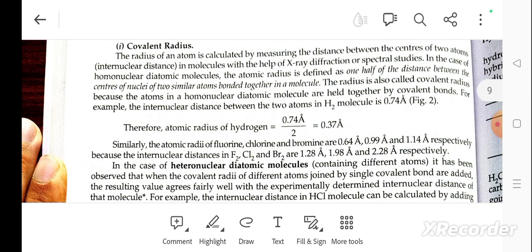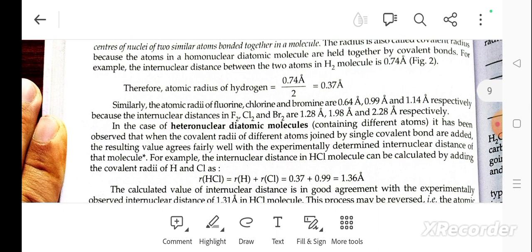For example, the internuclear distance in the H2 molecule is 0.74 nanometer, so the atomic radius of hydrogen is 0.74 by 2, equal to 0.37 nanometer. Similarly, the atomic radii of fluorine, chlorine and bromine are 0.64, 0.99 and 1.14 respectively, because the internuclear distances of F2, Cl2 and Br2 are 1.28, 1.98 and 2.28 respectively.